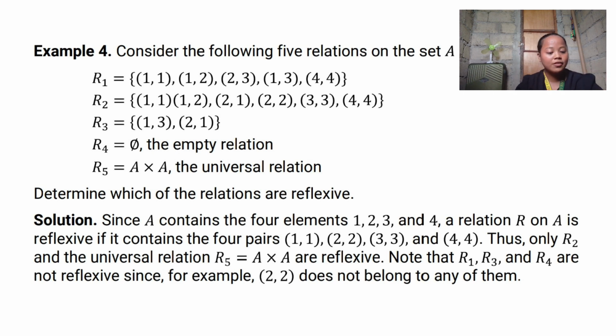Even though there is a pair 1 and 2, still, since it contains the ordered pairs (1,1), (2,2), (3,3), (4,4), it is still reflexive. Thus, for R sub 5, since it is the Cartesian product of A and A, everything is distributed, so basically (1,1), (2,2), (3,3), (4,4) all appear there.